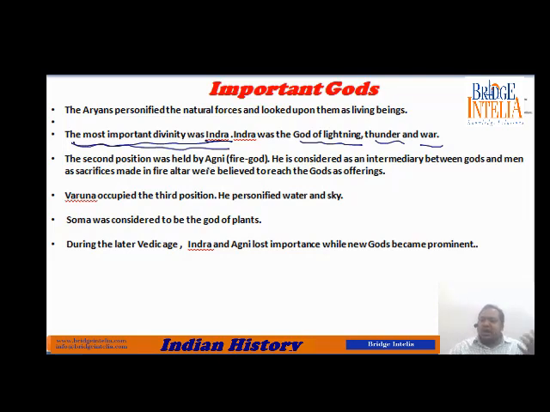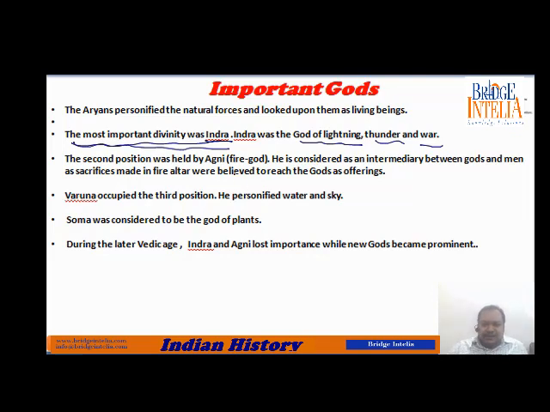The second position was given to Agni, the fire god, because these people used to conduct so many sacrifices. They used to burn fire and give sacrifices on that fire, and they used to believe that the smoke that came out of the fire reached the heaven. So they thought that the fire god would communicate our sacrifice, our wishes to the gods.